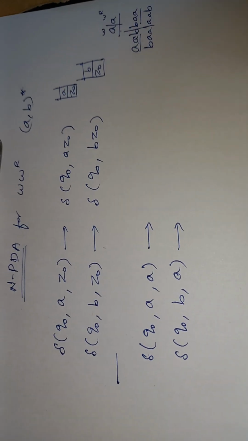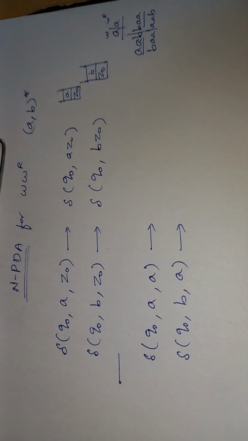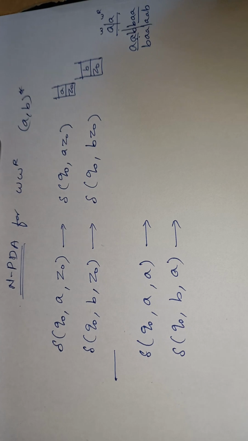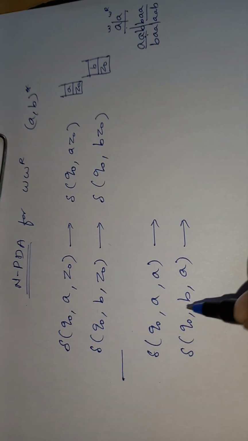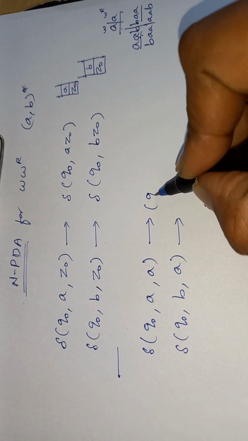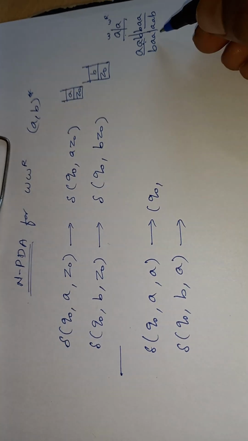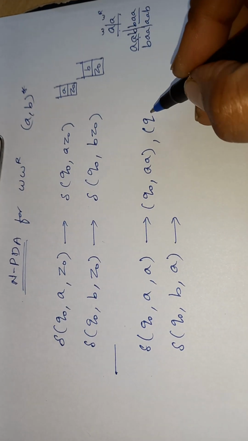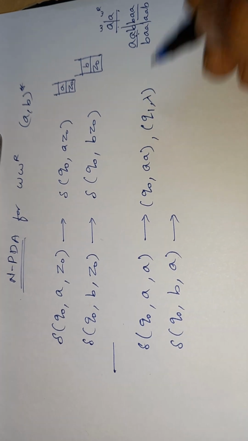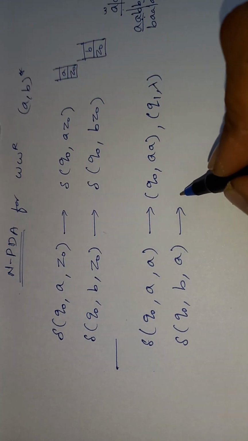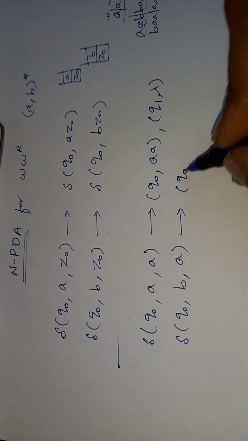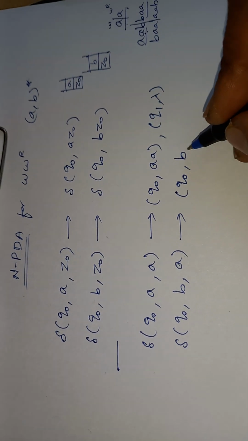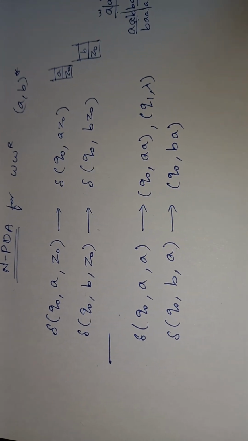So what is the point here? It is not determined whether to push or to pop. If this is the condition it has to push, and if this is the condition it has to pop. So that case evolves here, and it becomes Q naught. If it is a push operation, it is AA. If it is a pop operation, there is a state change, and the result is null. Now suppose the input is B with A on top: it cannot be popped, because for a reverse it should be the same symbol. So only the push operation can be performed.